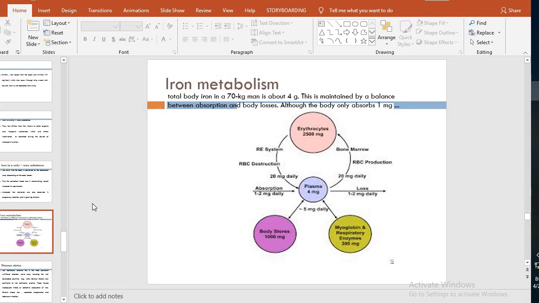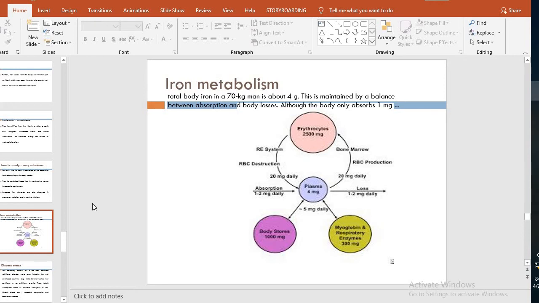And in the myoglobin and respiratory enzymes, near about 300 milligram. Respiratory enzymes, the electron transport chain, in which the ATP is formed. Here the iron is used for the transfer of the electrons. It's picked up and it's being donated, and during this process the energy is released in the form of ATP. That is called the cytochrome. It is near about 300 milligram.